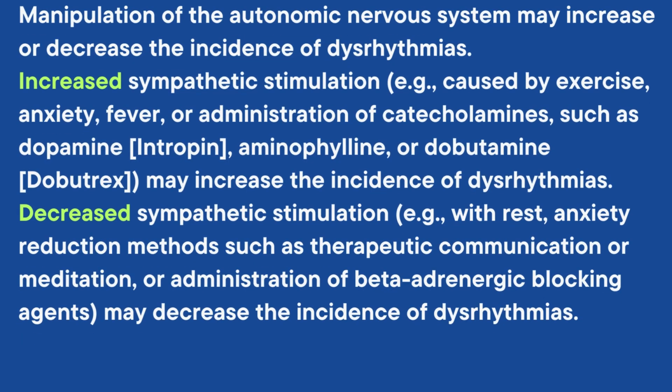Manipulation of the autonomic nervous system may increase or decrease the incidence of dysarrhythmias. Increased sympathetic stimulation, for example, caused by exercise, anxiety, fever, or administration of catecholamines such as dopamine, aminophylline, or dobutamine may increase the incidence of dysarrhythmias. Decreased sympathetic stimulation, for example, with rest and stress reduction methods such as therapeutic communication or meditation, or administration of beta-adrenergic blocking agents may decrease the incidence of dysarrhythmias.